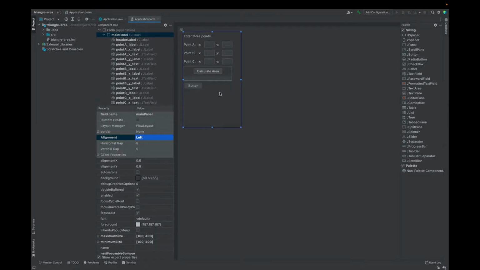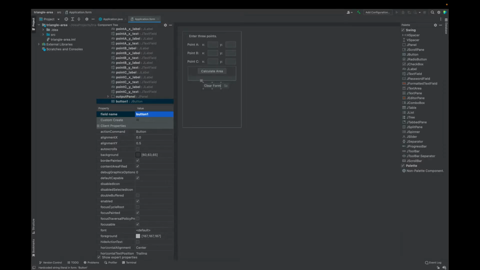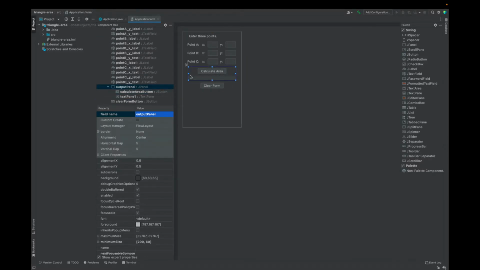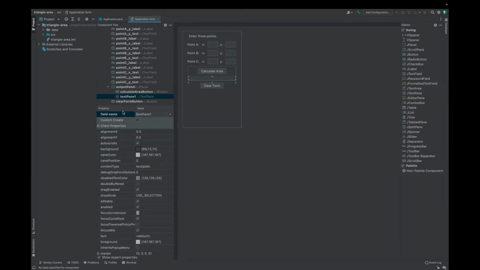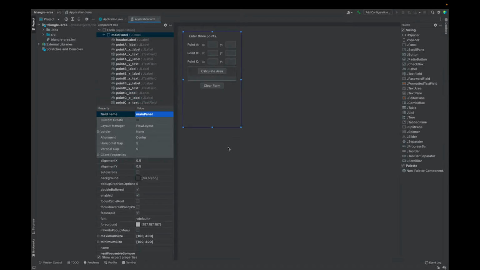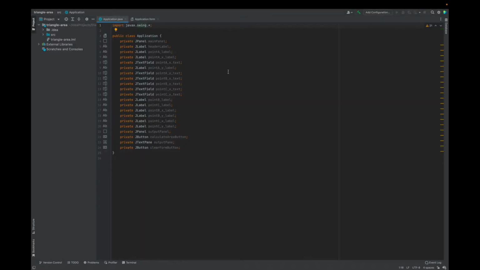I'm going to make the main panel center align again, so that this button here shows up in the center. Clear form. We do need to assign names to all these items. So this is the output panel as the button, and we're going to call this the output pane. So all of the things we need on the form are there, and if we go to the application.java file